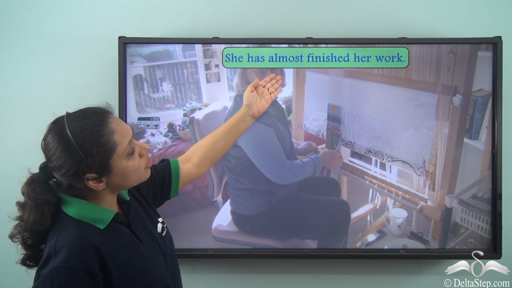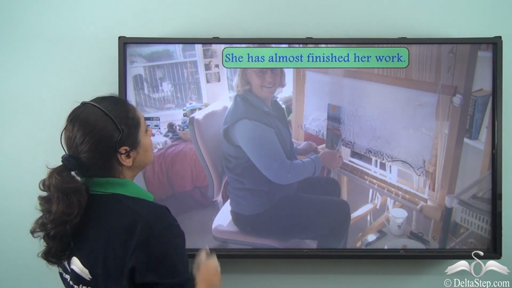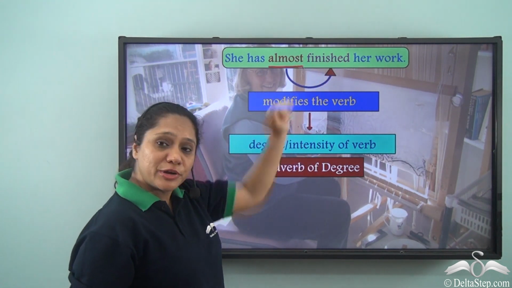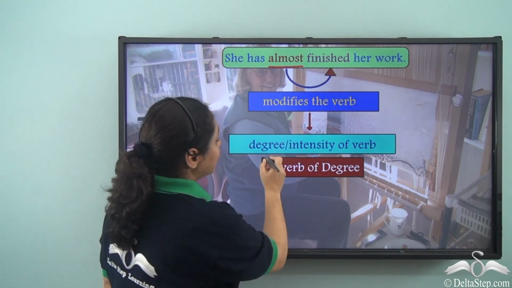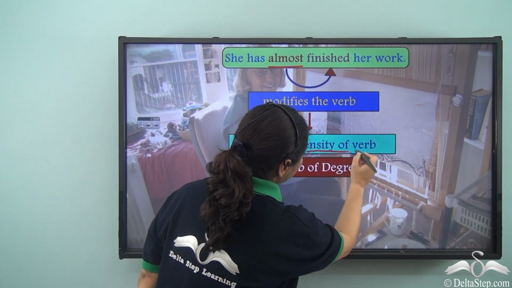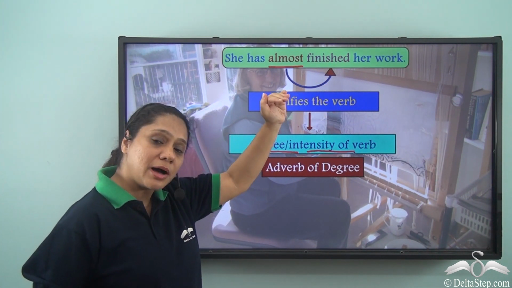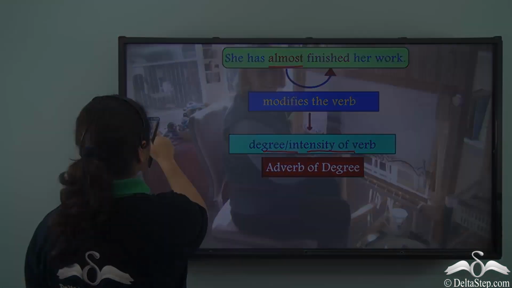She has almost finished her work. Now in this sentence, almost is modifying the verb finished. Hence it is an adverb, and it is also telling us the degree or intensity of finishing her work, or of the verb. Hence this is an adverb of degree.